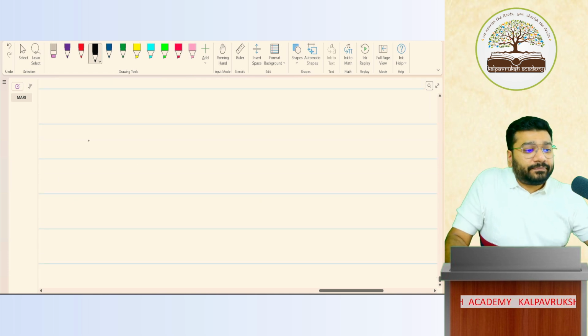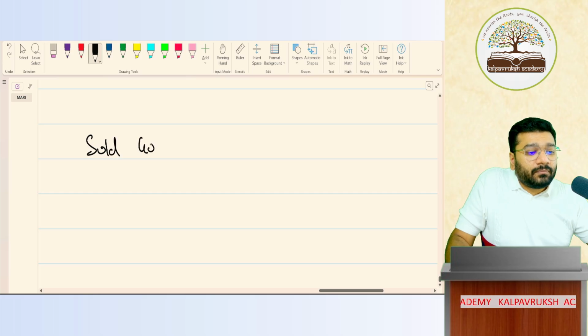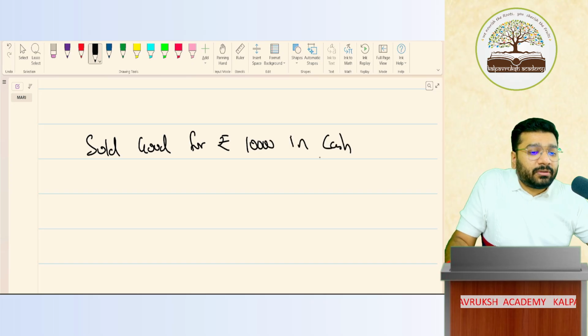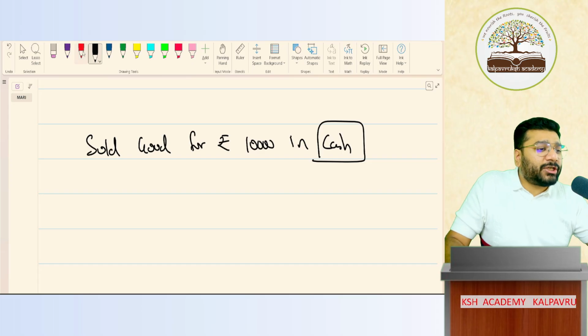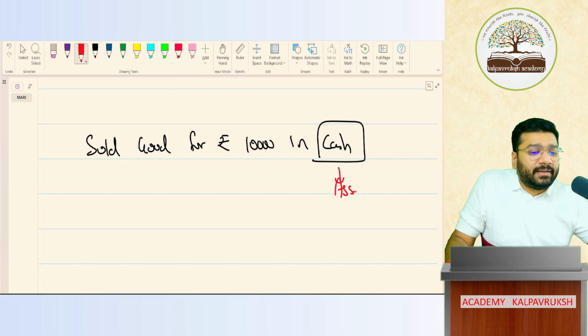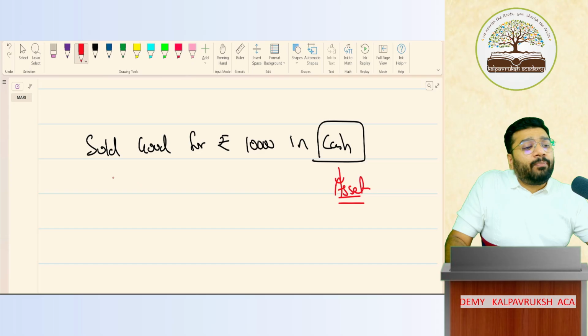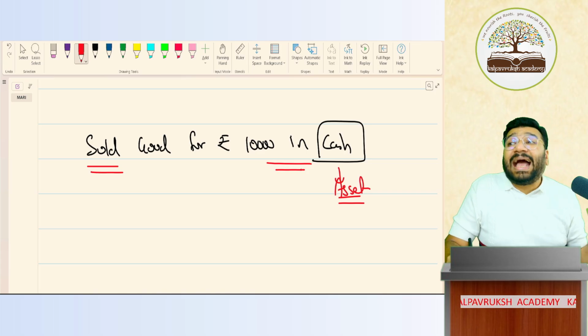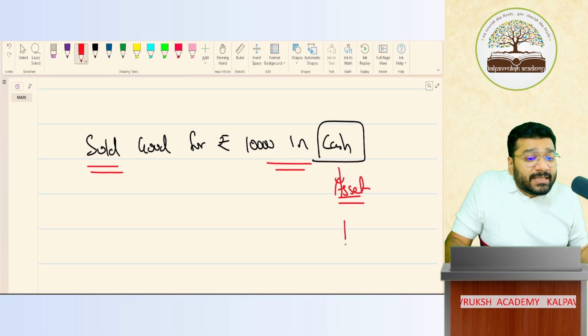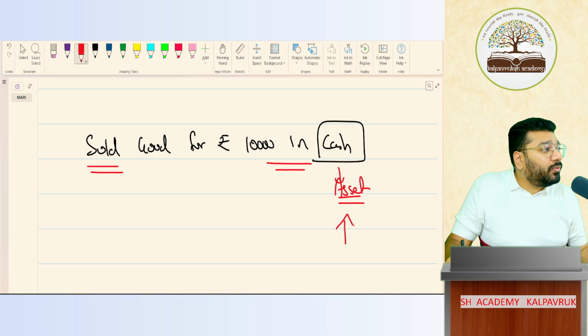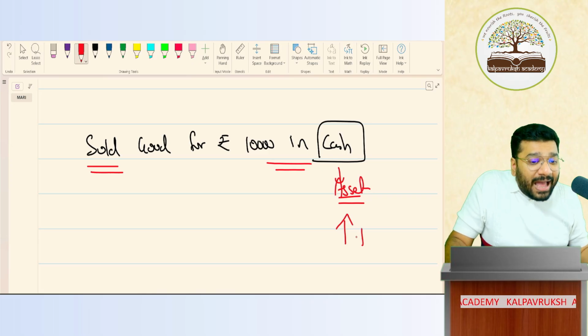I sold goods for rupees 10,000 in cash. Let me focus on cash first. What is cash? It is an asset. If I keep on selling the product and receiving the cash, my cash balance is going to increase. Yes or no?